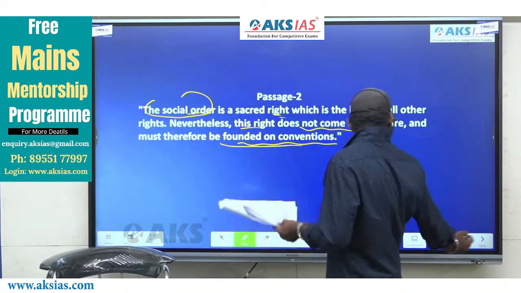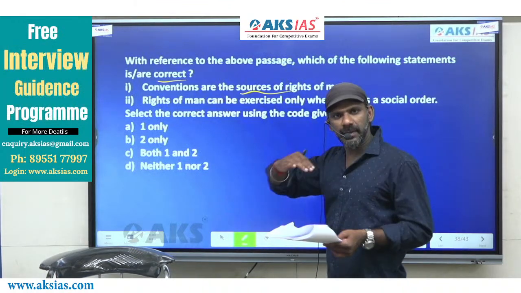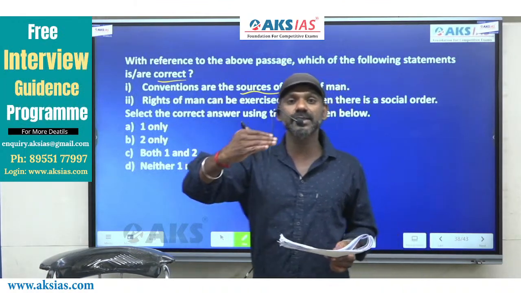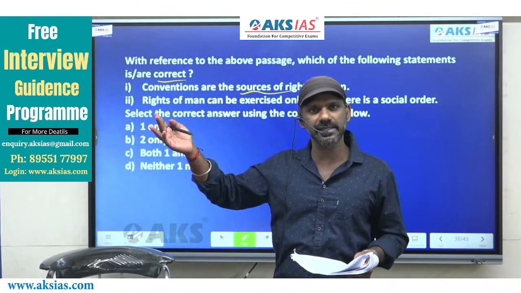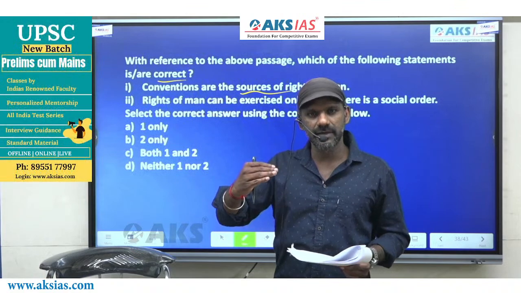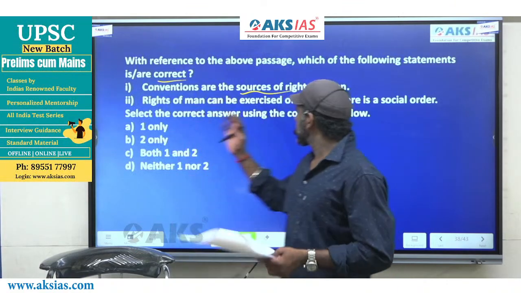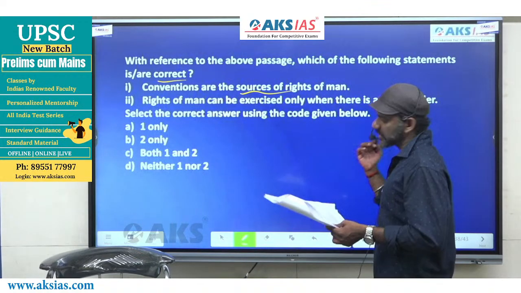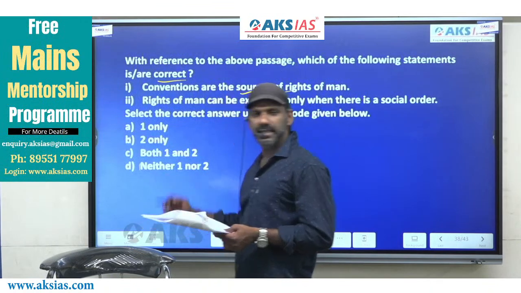Come to 1. Conventions are the sources of rights of man. Yes, from conventions comes social order. From social order comes all other rights. So conventions are source of rights of man. 1 is completely fine. B and D are eliminated.